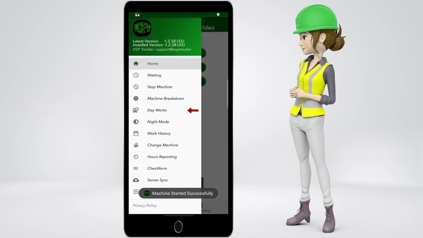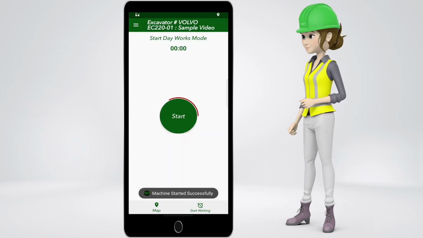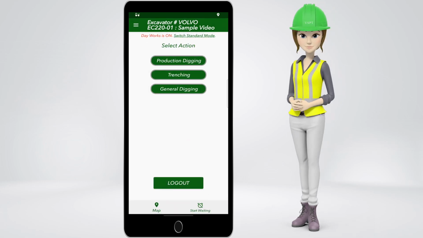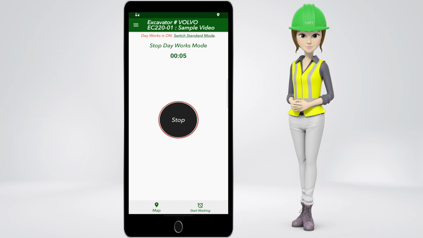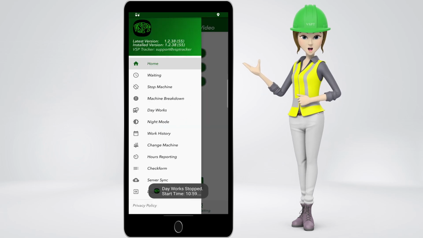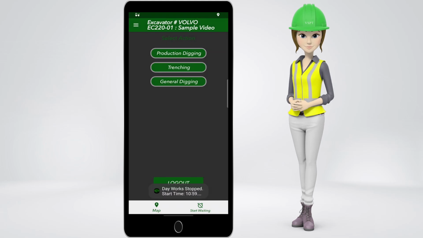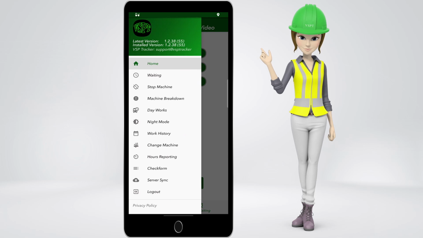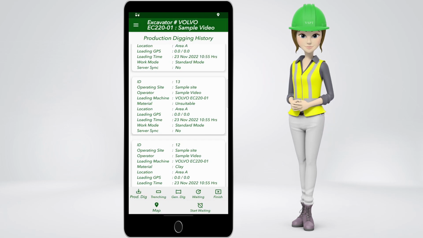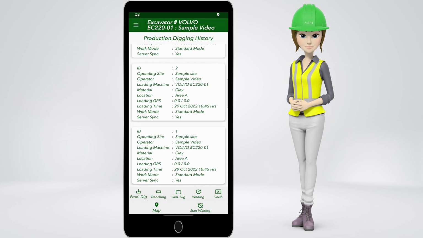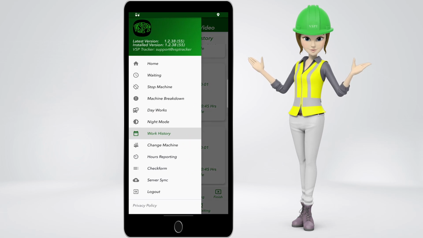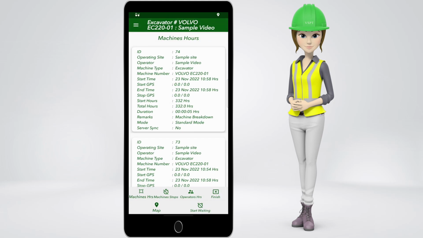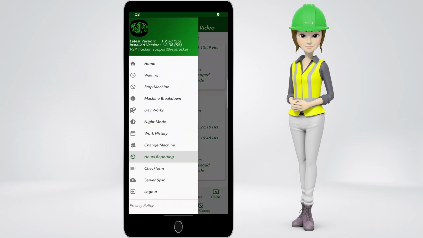Here we can switch to Day Works mode. We can change back to standard mode from here and clicking on stop. From the left side menu, we can also switch to night mode. Check work history. And change the machine from here. We have machine hour reports. Daily check forms.